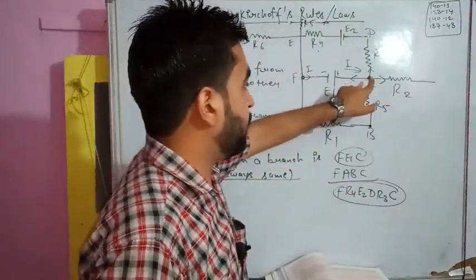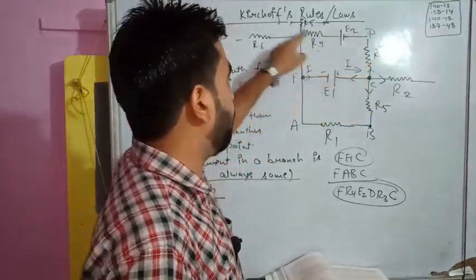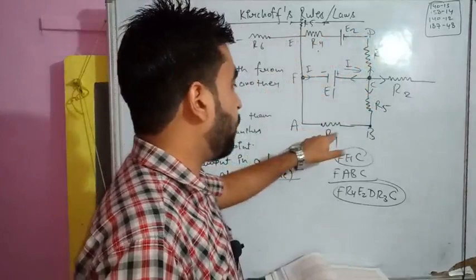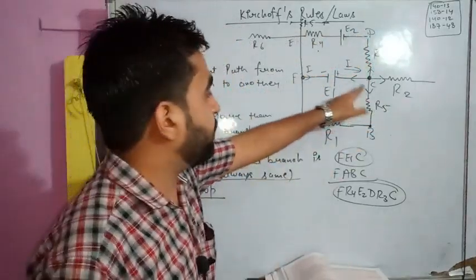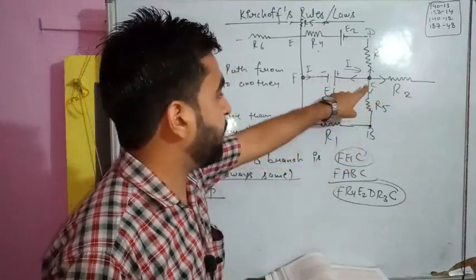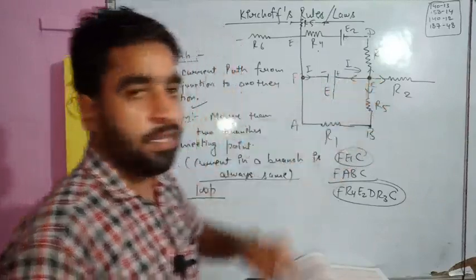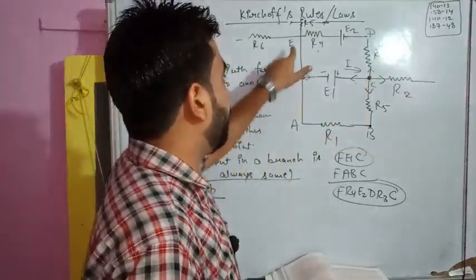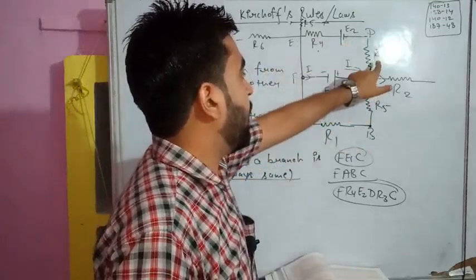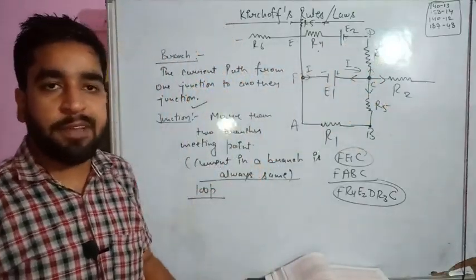We start from C. From point C we have started. So C R3 D E2 R4, then F A R1 R5, again C. That's a loop. We can start from C and like this we can return back. So C E1 F A R1 B R5 C, that's a loop. We can start from C, C E1 F E R4 E2 D R3, again back to C. So that is also a loop. So there can be various loops.